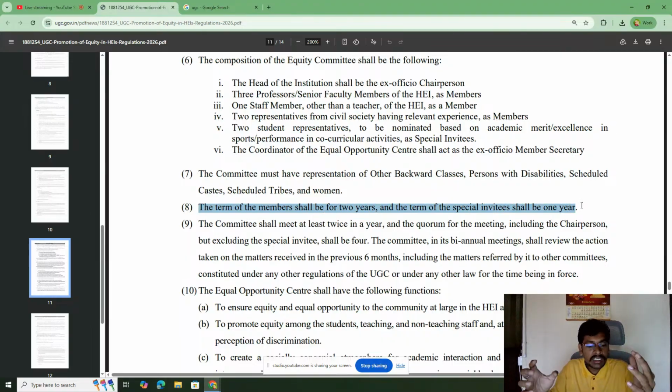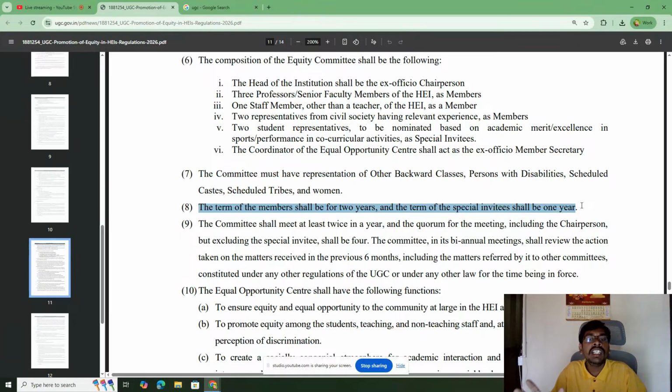The colleges and universities should set up committees for OBC, PWD, SC, ST, and women. The term of committee members shall be 2 years, and there can be a special invitee also. If the committee receives any complaint, or if any discrimination issue comes to their notice on the college campus, it is their responsibility to address these issues and take appropriate measures.